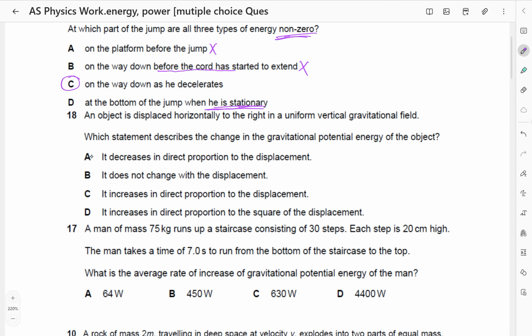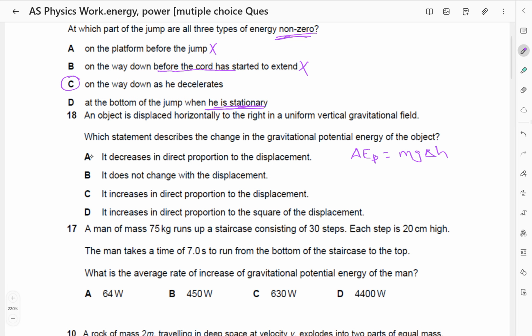An object is displaced horizontally to the right in a uniform vertical gravitational field. Which statement describes the change in gravitational potential energy of the object? So we know that gravitational potential energy is mgh, with h the height.